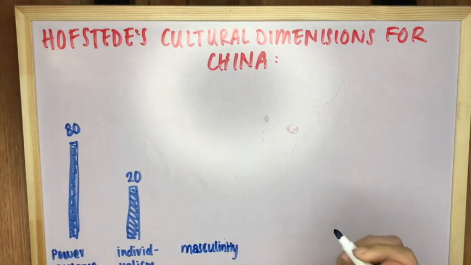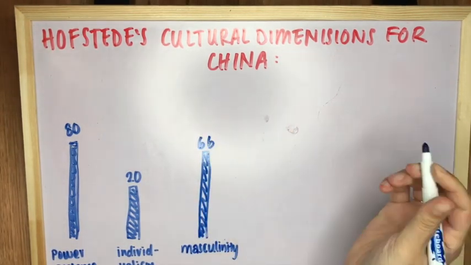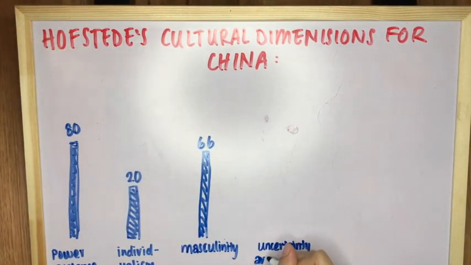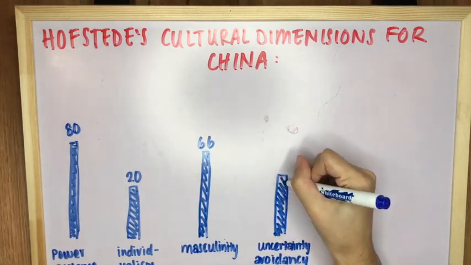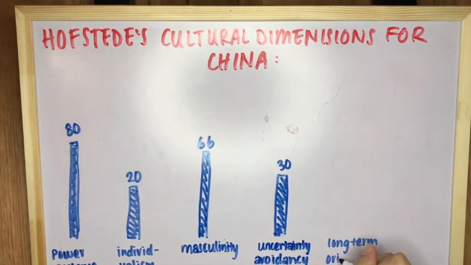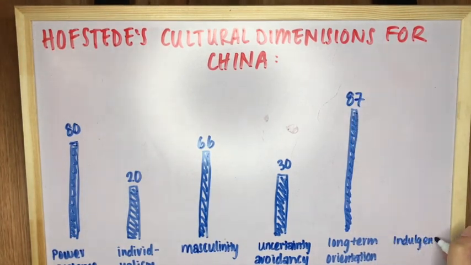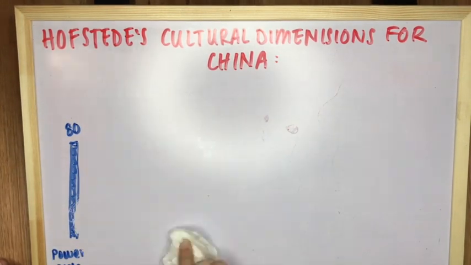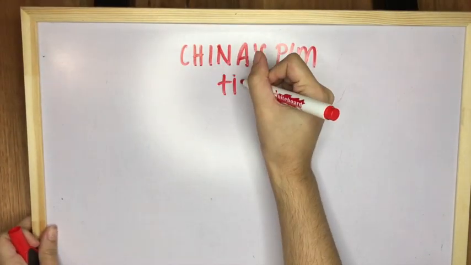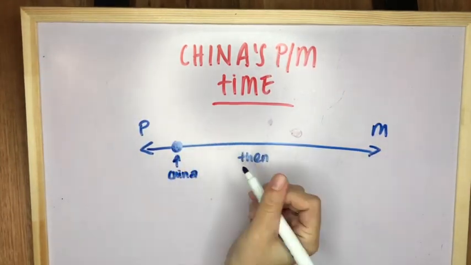China scoring 30 for uncertainty avoidance shows that they're comfortable with ambiguity and adapting to change. China scores highly in long-term orientation, which means that they're big on long-term investment. They value quality and longevity, for example purchasing investment properties. And China scores quite low for indulgence, as many people don't allow themselves time for leisure. Instead, they indulge more in education and goods to support their family for the future. Whilst China used to be strong in P time, they've developed to become a bit more M time.